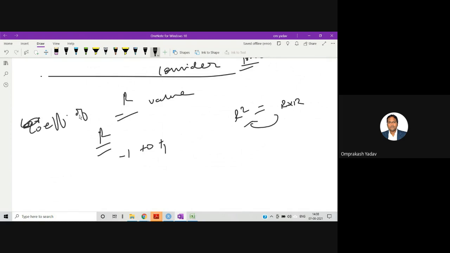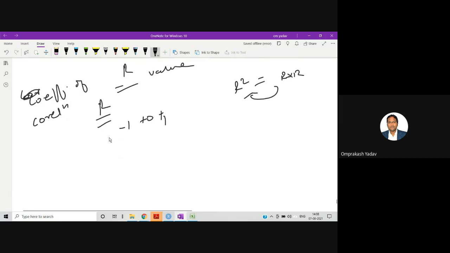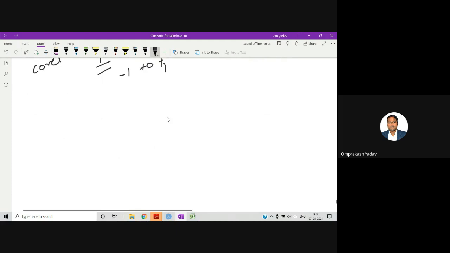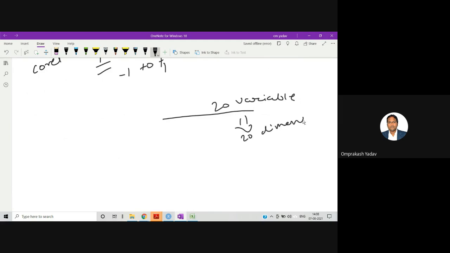So what happens normally, suppose you want to first of all select from multiple variables. Let's say we have 20 variables. We also call this 20 dimensions or 20 columns. So we have 20 variables, and we have one dependent variable which we want to predict. Now we want to select which columns we should select.